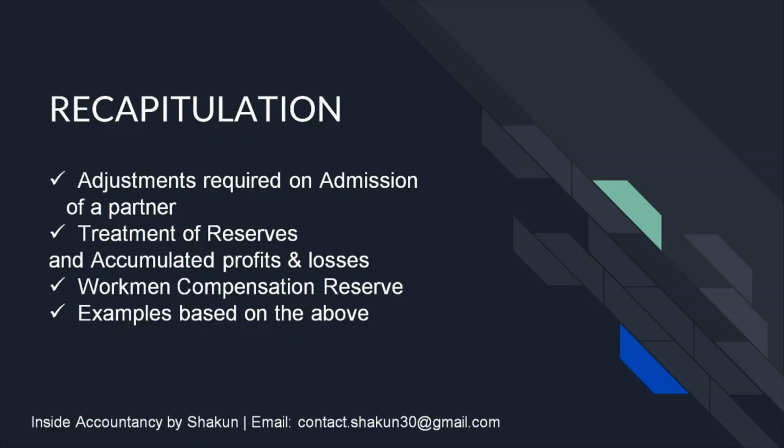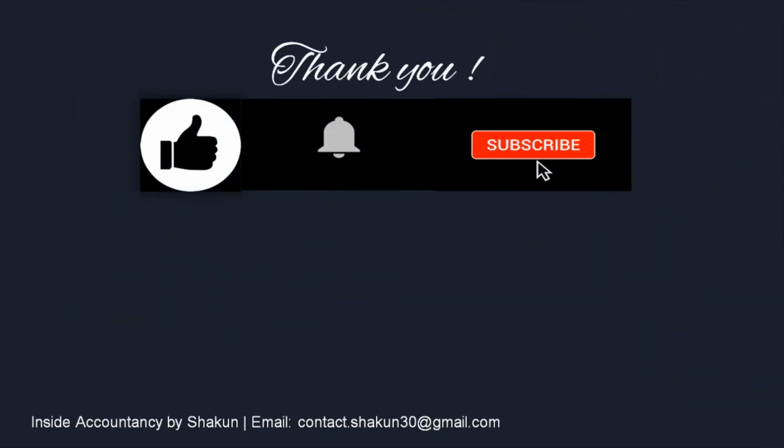So in this video, we have talked about adjustments required at the time when a new partner is admitted, the treatment of various accumulated profits, losses and reserves that are there in the firm before the admission of a partner, and how they are to be distributed between the old partners in their old ratio. We also talked about workmen compensation reserve and the various cases that may be given in a question relating to it, along with an example. I hope the concepts were clear to you.